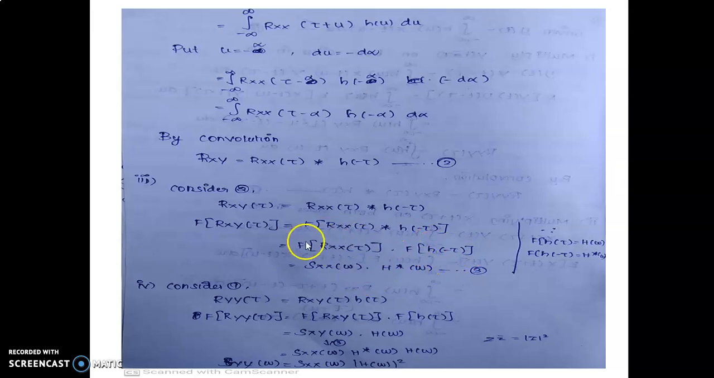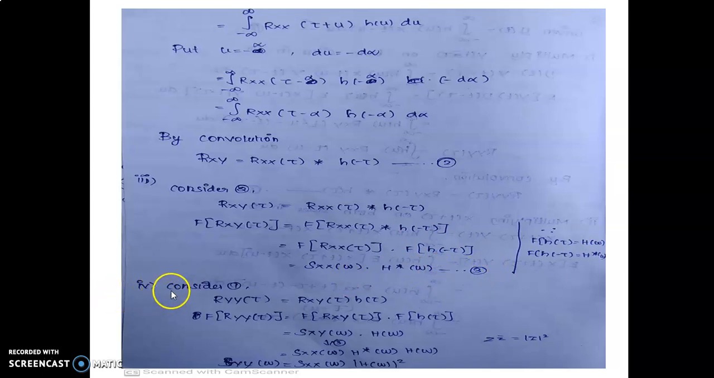Next, split this into F of Rxx(τ) times F of h(−τ). You know that the Fourier of Rxx(τ) is our spectral density function, that is S. This term can be written as Sxx(ω) times the Fourier of h(−τ), which equals H*(ω). So this term can be written as Sxx(ω) H*(ω), that is equation 3.